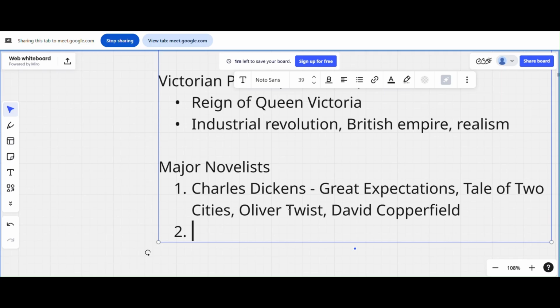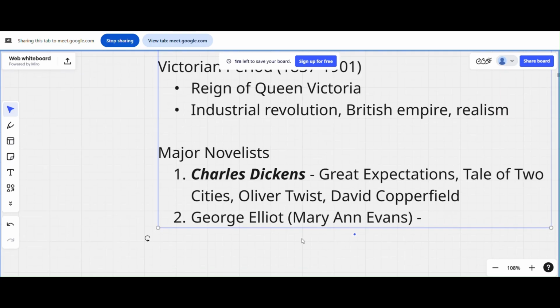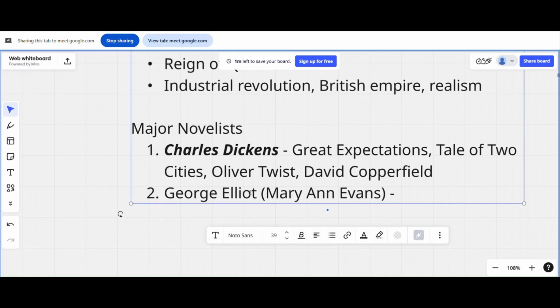George Eliot is actually a pseudonym. Do you know the meaning of pseudonym? Fake name. Because at this time, they didn't really welcome women writers. So her real name is Mary Ann Evans. This stuff comes in the exam. They can ask what the real name of George Eliot is. Mary Ann Evans is the real name. Even Mark Twain is a fake name. Middlemarch.